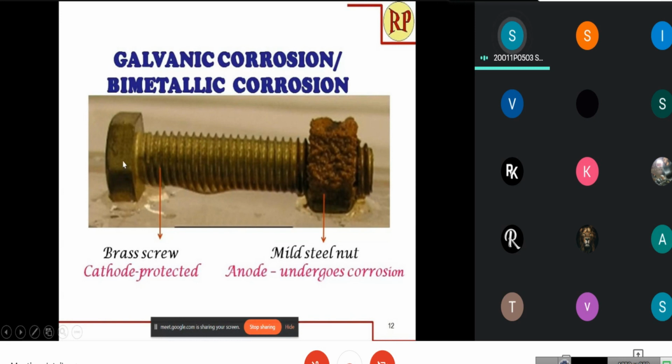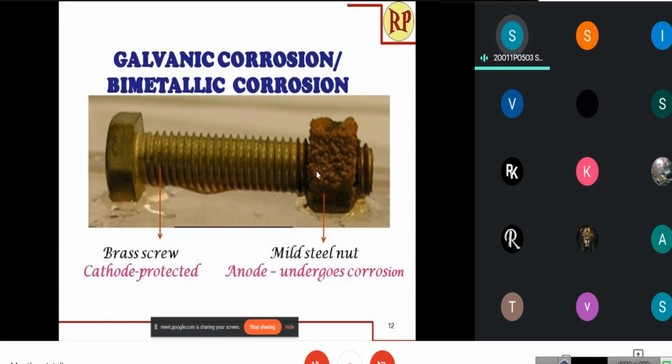In this case, this brass screw acts as a cathode and the steel nut acts as anode. The electrolyte here is the moisture and the chemicals present in the atmosphere. As we can observe from the picture, this steel nut undergoes oxidation and transfers electrons to the brass screw. As it undergoes oxidation, it is considered the anode, and the brass screw is considered the cathode. Hence, we can conclude that corrosion is always concentrated at the anodic part of the cell.